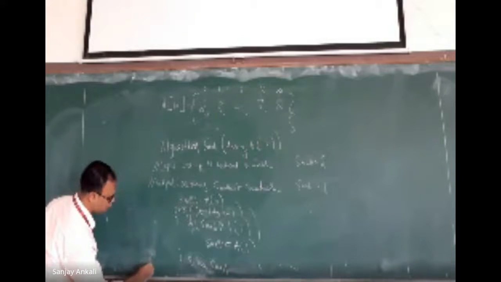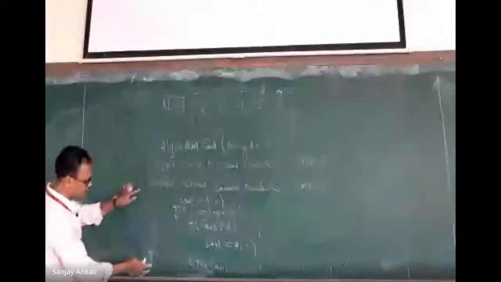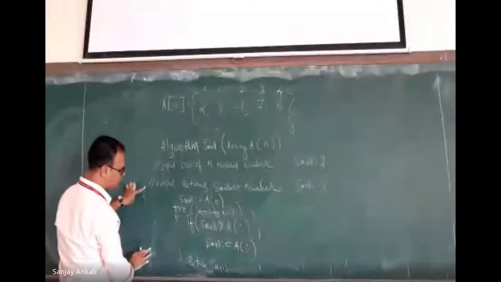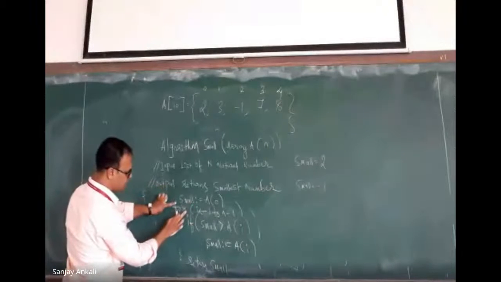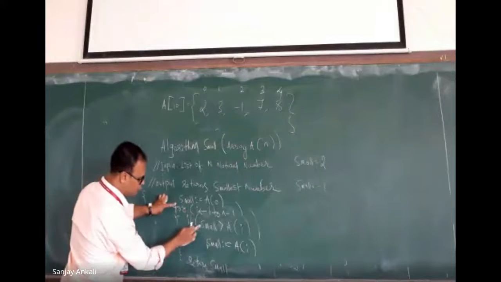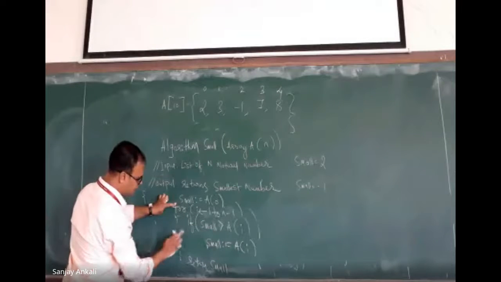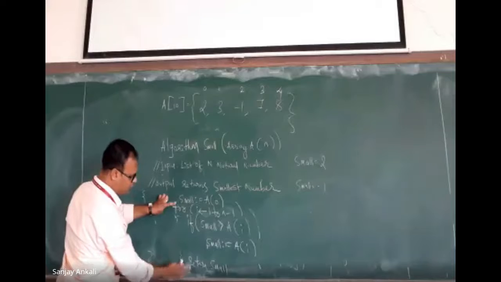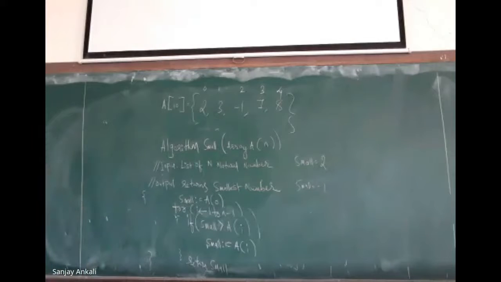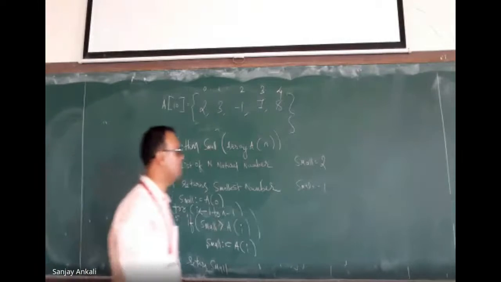So this is opening bracket. This is opening bracket. This is body of the algorithm. This is the first statement. This is for loop. Inside for loop, we have just written two statements. Body of this for loop and return small. You can copy this.